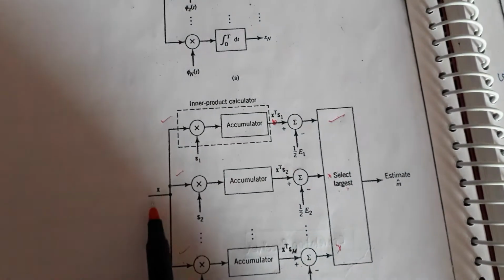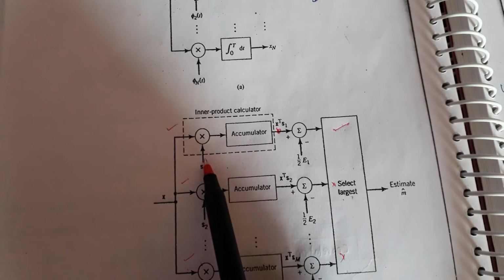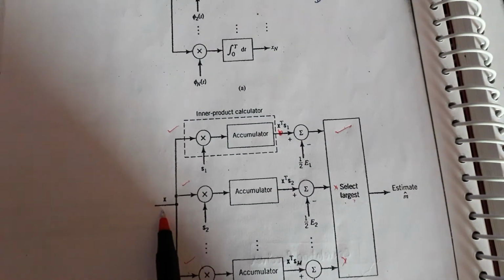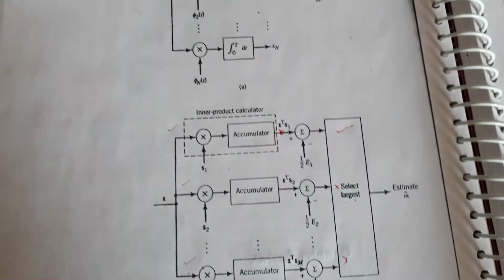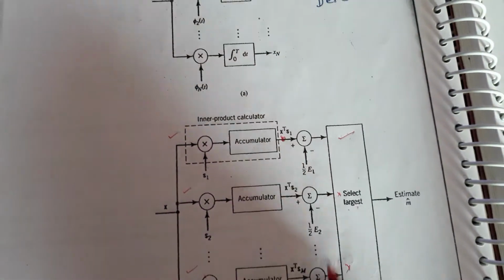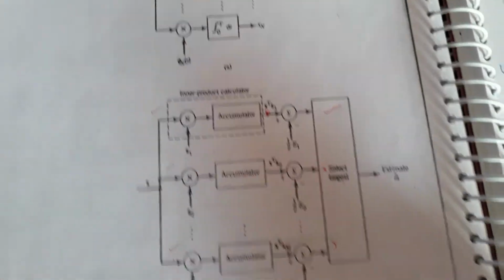So I will repeat, x of t is the input. When you get the input, multiply with S1, store the data, and compare this data with this data. When you receive some signal, either the signal can be this or this, any one of the values. So if the signal is this, the amplitude will be high, and the remaining values will be low. So this will be selected at the output.